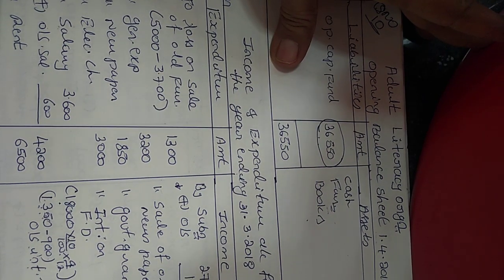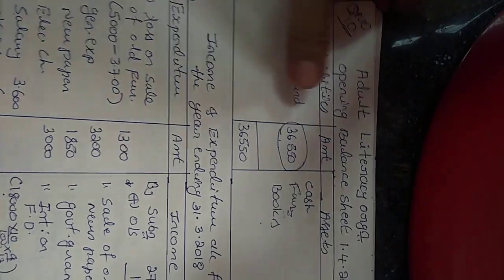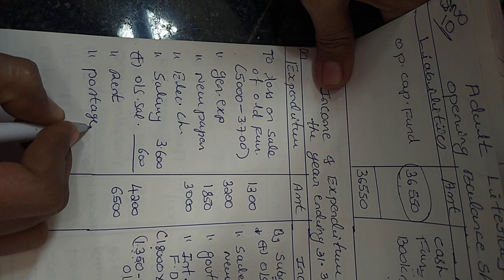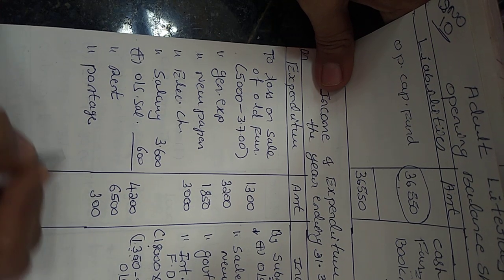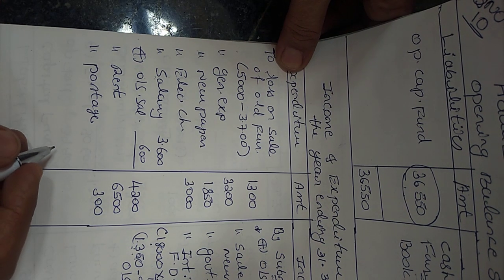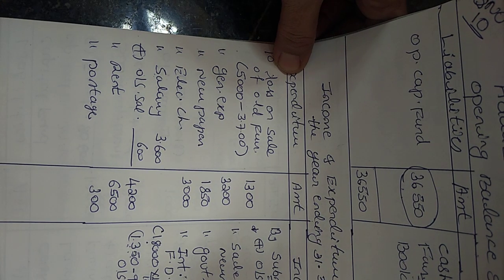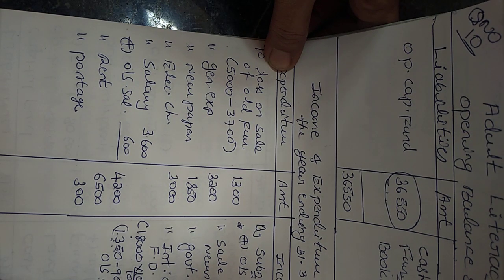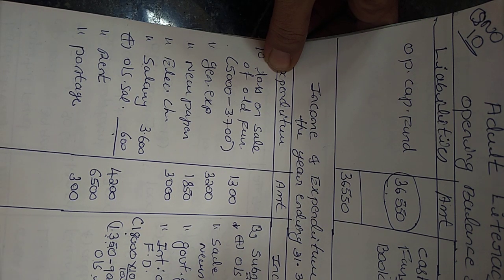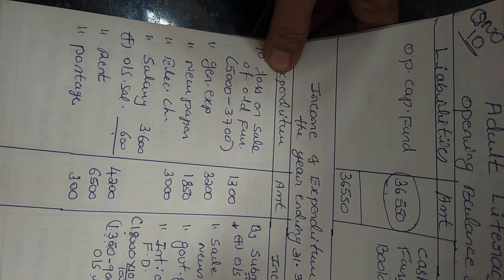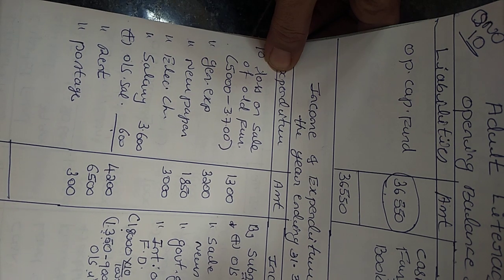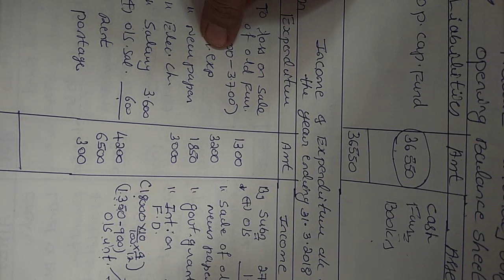After that postage charges, postage rupees 300. Then furniture purchase and closing balance will come under the balance sheet only. Come to the adjustment entries: subscription due we have already taken here. Then outstanding salary is already entered here. Closing balances are already entered in the opening balance. Opening balances are entered in the opening balance sheet. That's all. Clear?